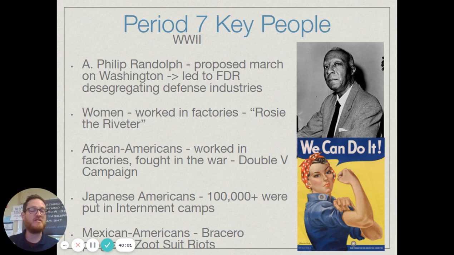And they did that through what was known as the Double V campaign, which meant victory in Europe or victory abroad and victory here at home, meaning we beat the Nazis and the Japanese, and then we bring equality here to the U.S.